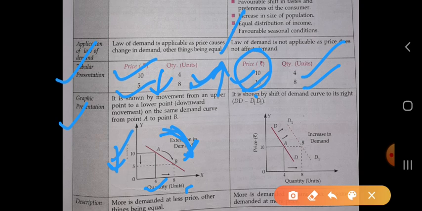But in the case of increase in demand, it is shown by the shift of the demand curve. In this case, the demand curve is shifted. We have taken the price as the same, so the price line is parallel to the x-axis, and in the first situation the consumer is demanding 4 units, but in the second the consumer is demanding more, so the curve is shifted rightward. So from D to D1, it shows the increase in demand. So it's all about the graphical presentation of the extension of demand and the increase in demand.